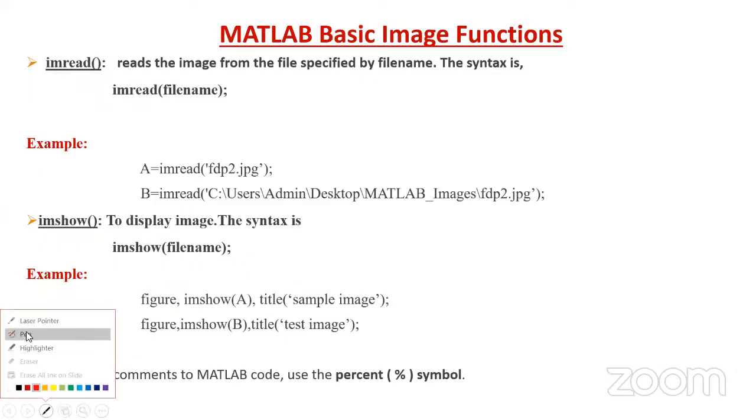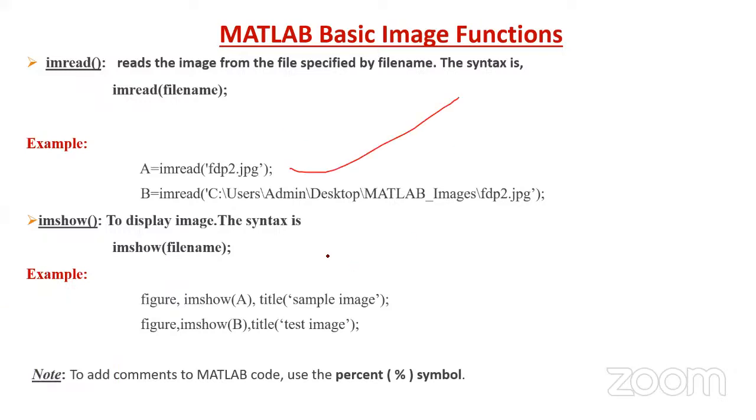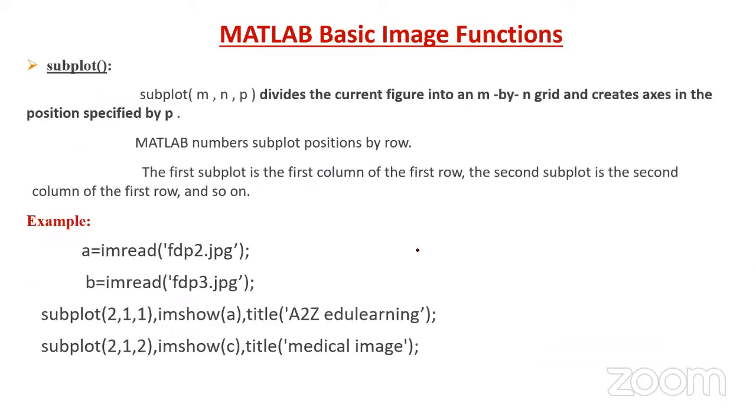So these things we discussed. imread we discussed, and imshow we discussed, and what is the requirement, title, and what is the percentage symbol for comment. And also we discussed subplot. Here you can see subplot(m,n,p) divides the current figure into an m-by-n grid and creates axes in the position specified by p. p is the position. So this we already discussed with so many examples.